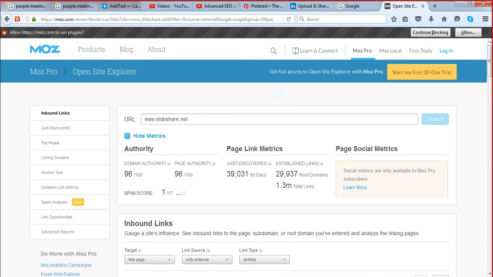So these are the different techniques, these are the different steps which you have to use to create your videos, to create your PowerPoints, to create your images, and you upload those on different types of websites, and finally you can get links back from those sites to your site, to your landing pages, and that will help your site to rank higher on Google search engine or any other search engines.